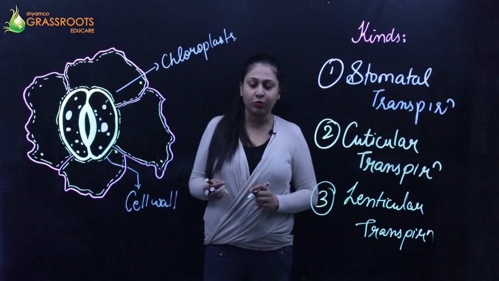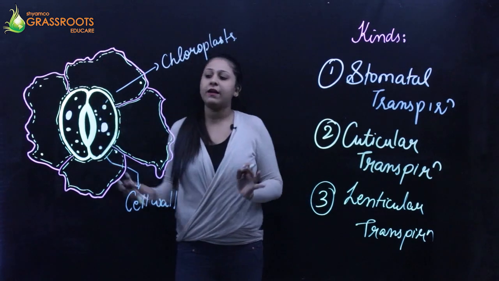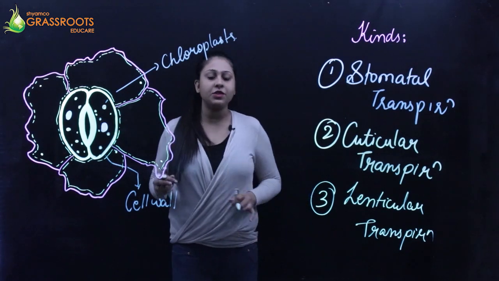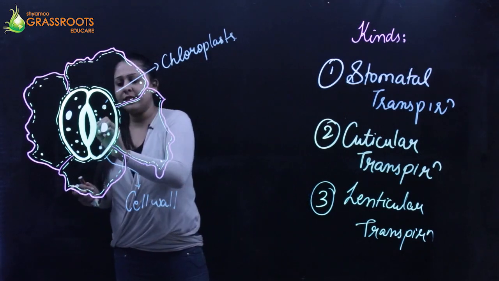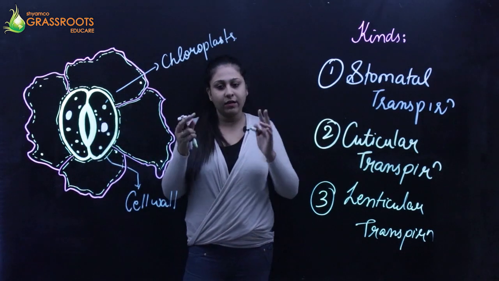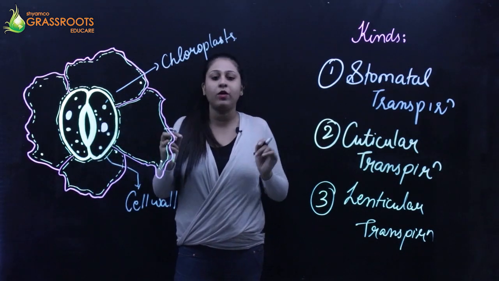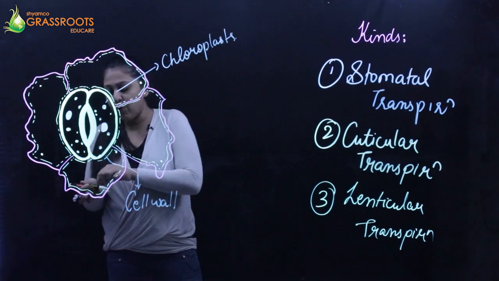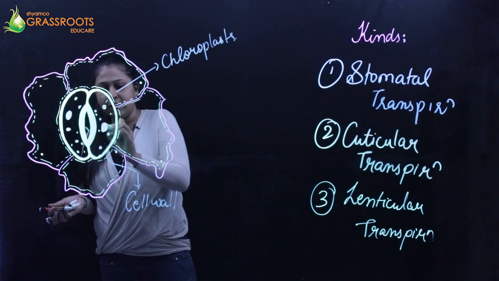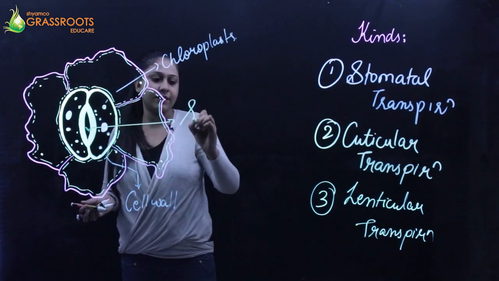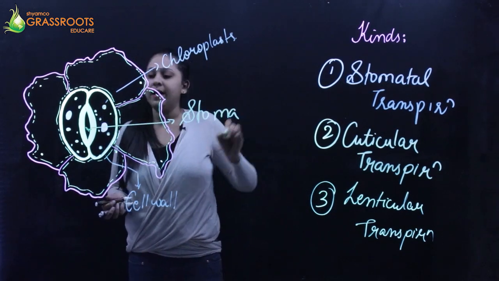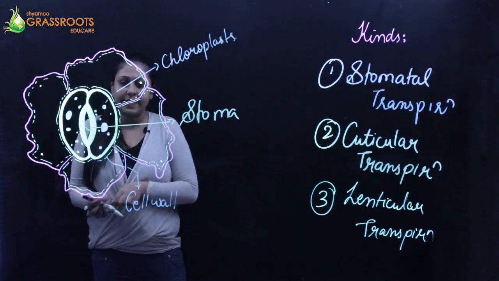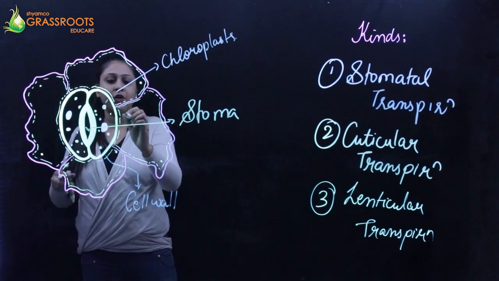It obviously happens through the stomata. There's a rough diagram of the stomata which I've represented here. Stomata is the plural; the singular is stoma. It's just a tiny minute opening present on the surface of the leaf. So this opening, this entire structure, can be referred to as the stoma. And outside the stoma you will see two bean shaped cells, which are referred to as the